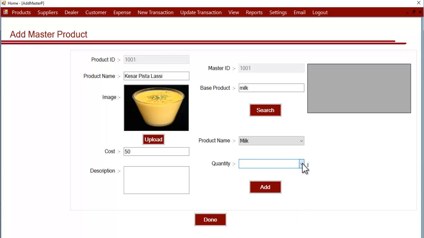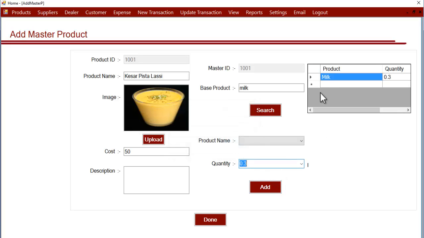because making 1 glass of this thing requires 300 ml of milk. So we will enter this. Since milk is measured in liters here, we will enter 0.3 liters, which equals 300 ml, and we'll click on add.